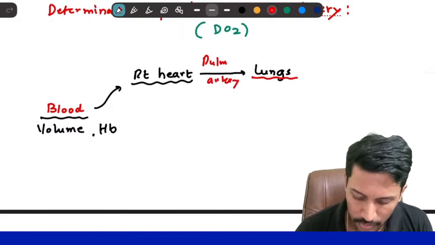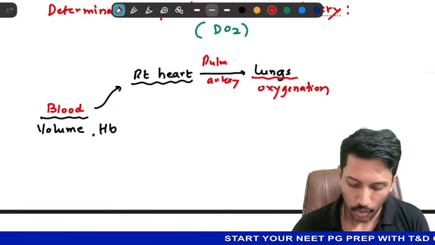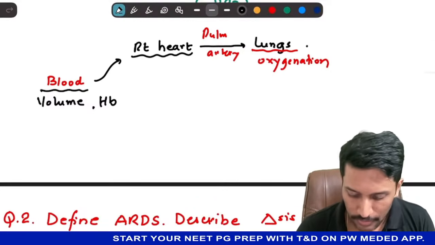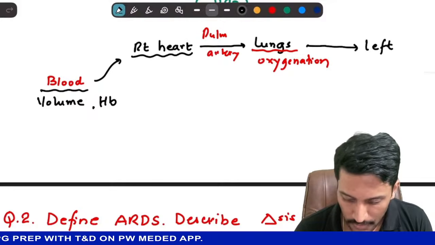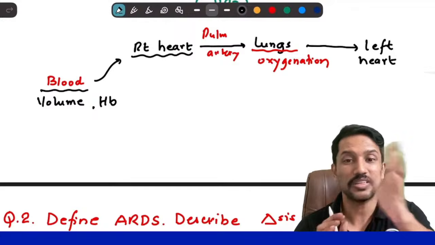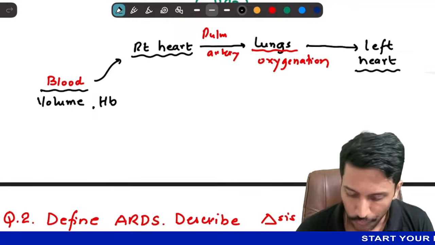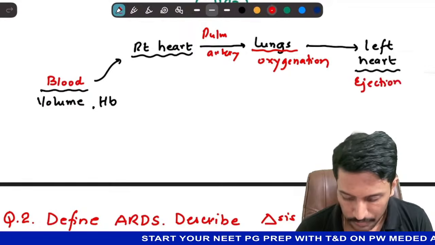And what happens at the level of lungs? Oxygenation. Once the blood got oxygenated, from the lungs, it goes to the left heart. And what happens in left heart? Left heart receives this oxygenated blood, then ejects it. So ejection of the blood happens by left heart.